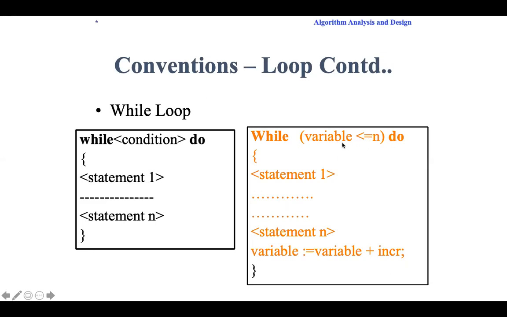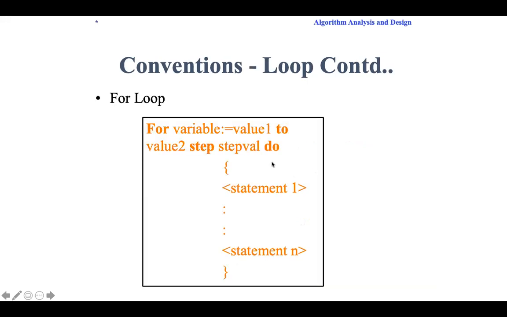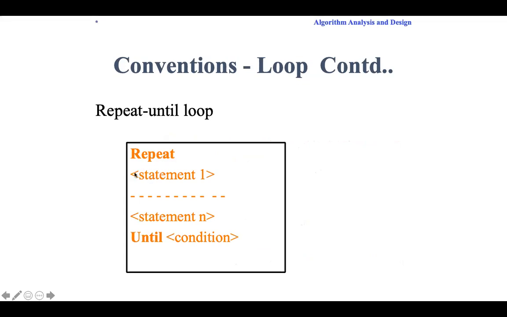While variable do, that is less than or equal to, if that condition is true, it will execute statement 1, 2, and n. So inside that, variable is equal to variable plus increment, close. Okay, while loop. For loop: check the condition. If it is true, increment and execute these statements. Repeat until: repeat these statements until this condition is true, just like do while. Repeat statement 1 to n until this condition is true.